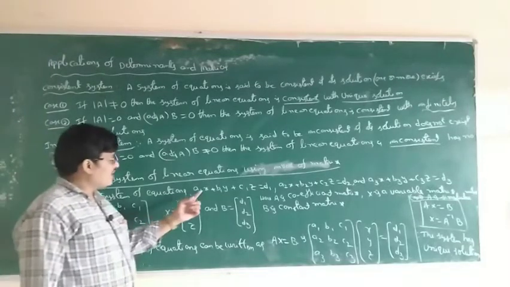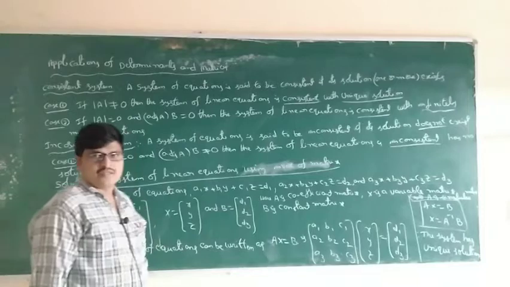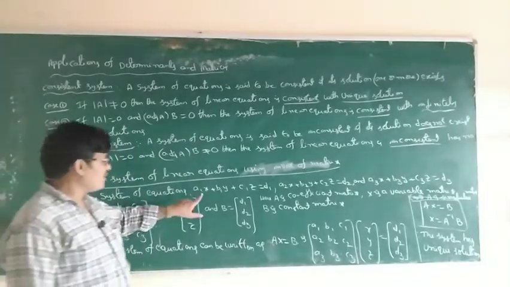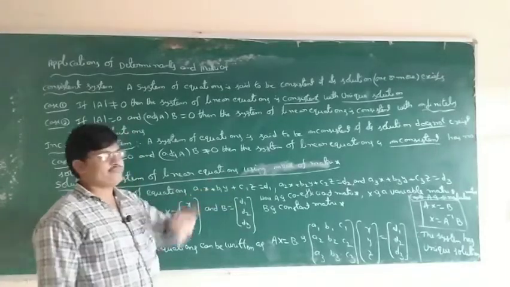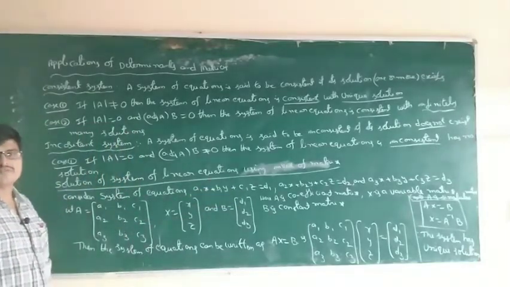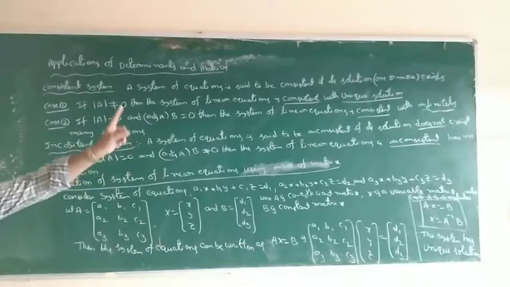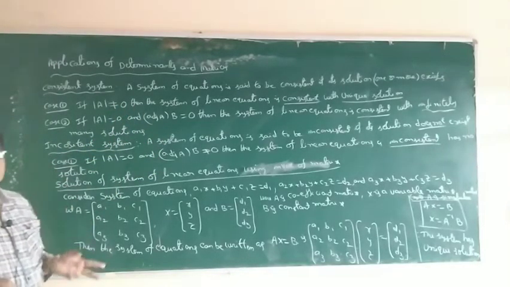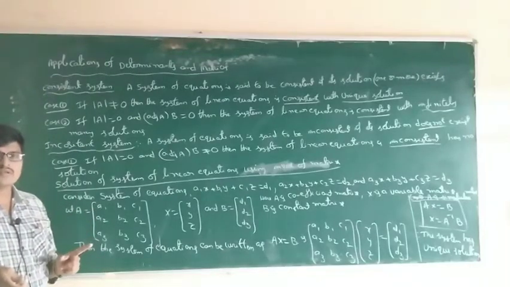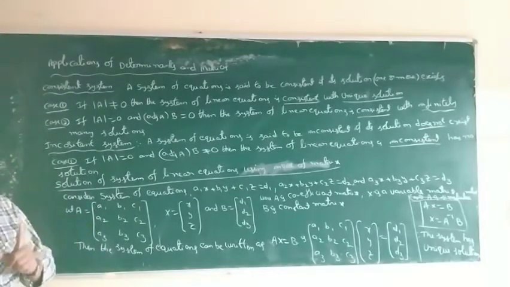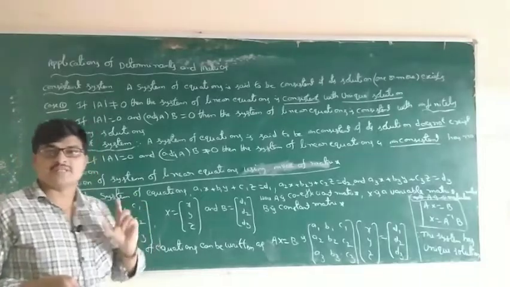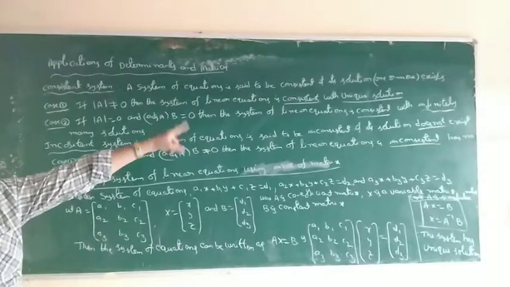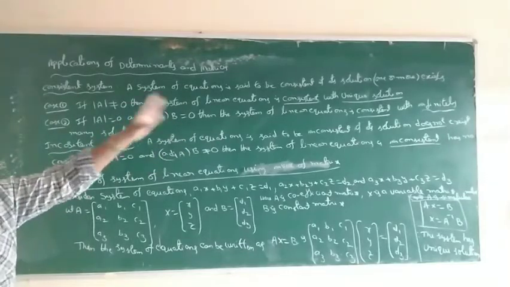The solution is nothing but the X, Y, Z values. So consistent means a solution exists, but one or more. These are the 2 types of solutions: unique solution and infinitely many solutions. So when is the solution unique, and when are there infinitely many solutions?